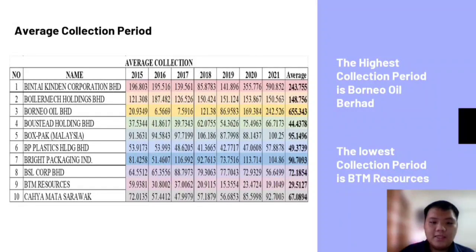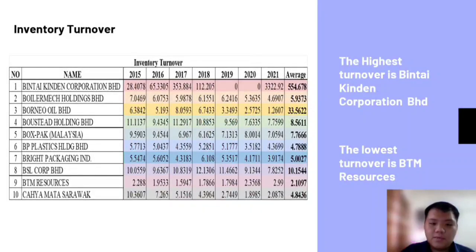So the second is average collection period. The highest collection period is Borneo Oil Berhad and the lowest collection period is BTM Resources. This means that BTM Resources takes the shortest time to collect its account receivable. The third one is inventory turnover. The highest turnover is Pindai Kingdom and the lowest turnover is BTM Resources. This means that Pindai Kingdom is the most efficient at selling its stock.